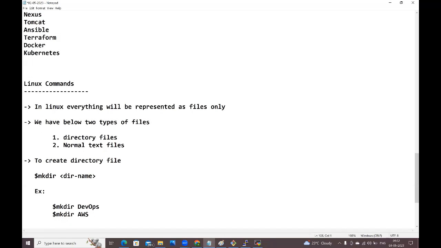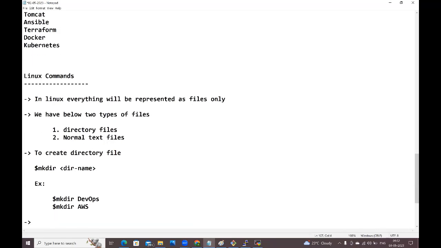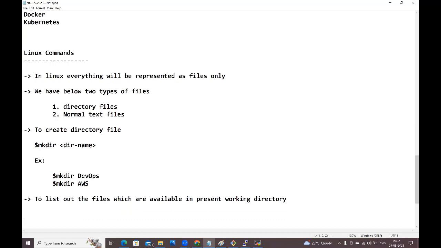Next, I want to list out all the files, guys. To list out the files which are available in the present working directory, whatever files are available in the present working directory, I want to list out all those files.